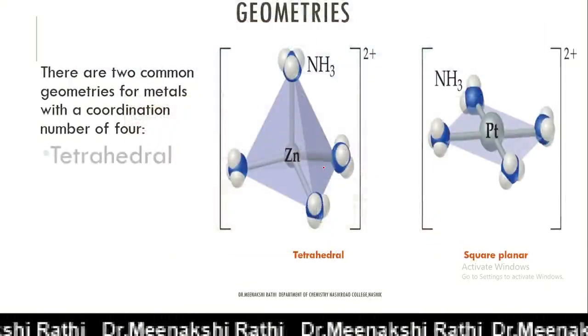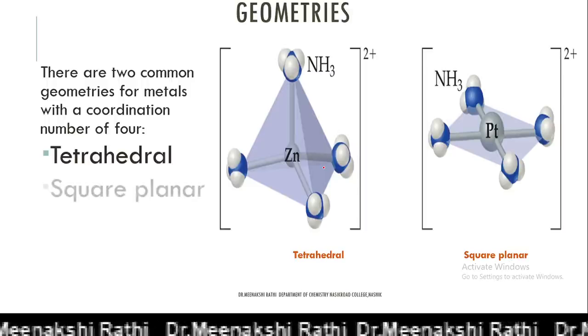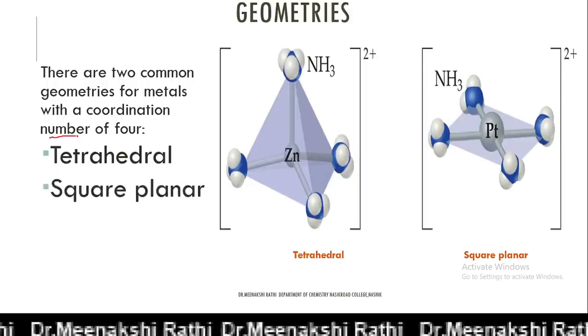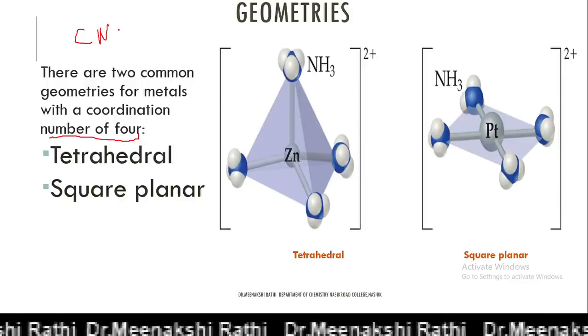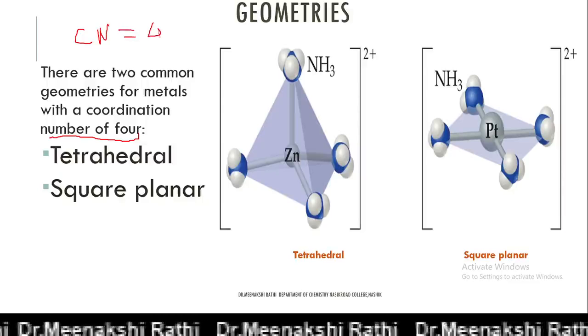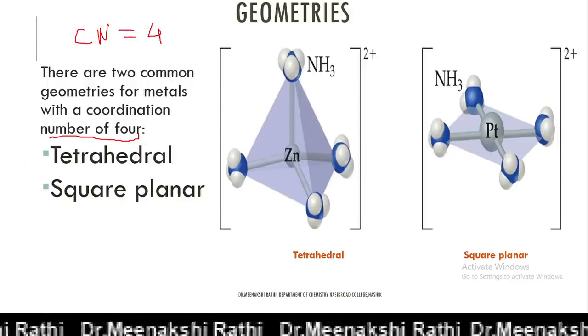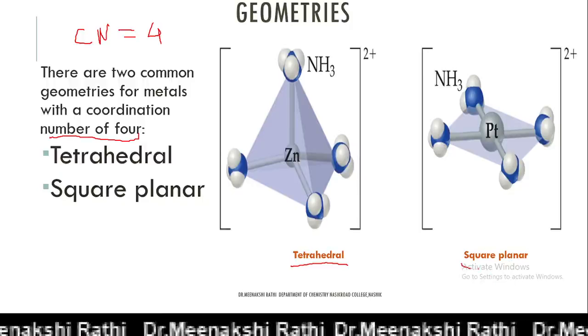There are two common geometries for a metal ion with coordination number 4: one is tetrahedral, shown in this diagram, and another is square planar.